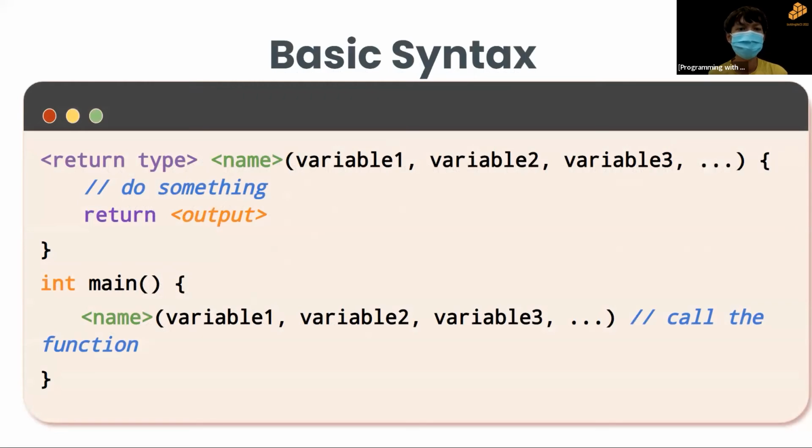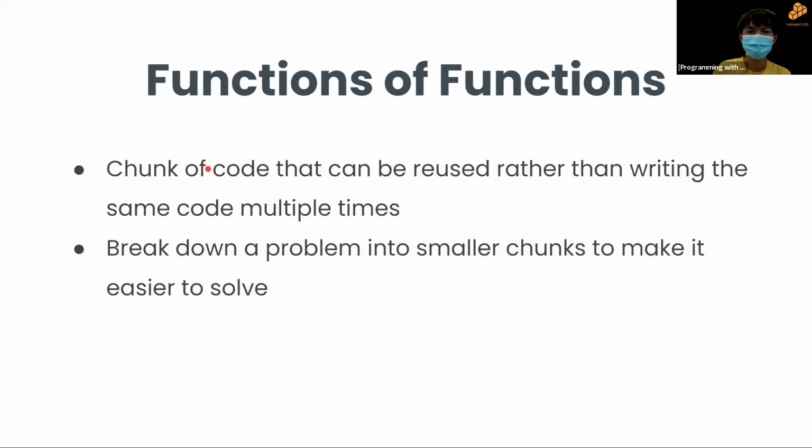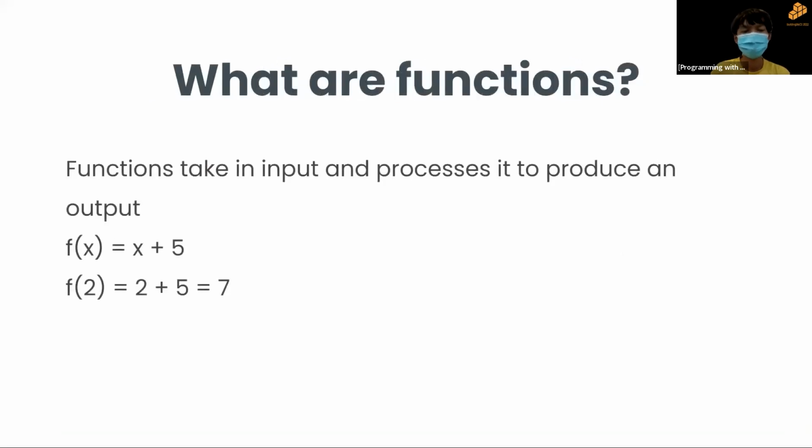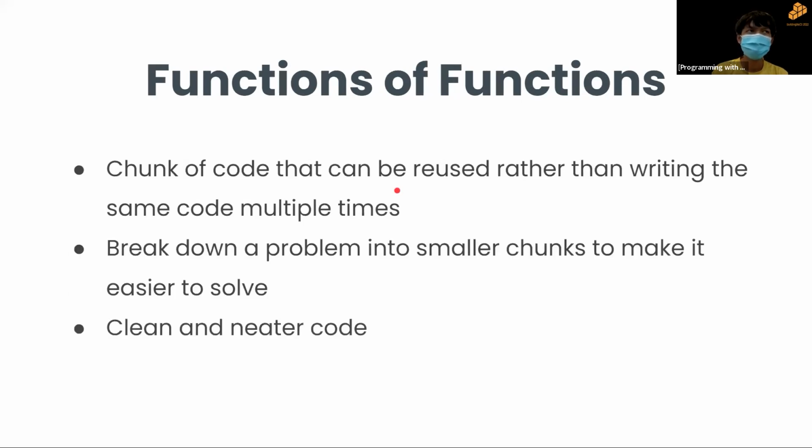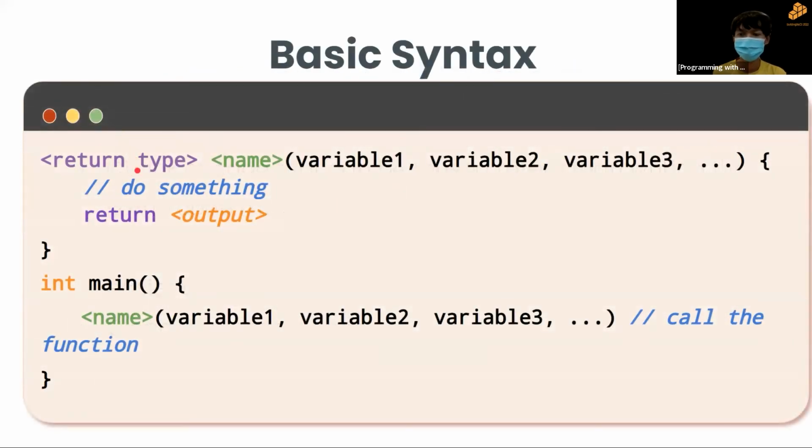So here is the basic syntax of a function. This might look overwhelming, but let's go through this one by one. The first thing is the return type of the function. If we go back to the previous example in math, f(x) equals x plus 5, the data type of the output is a number. It can be an integer or a float. In this case, we write int or float as the return type. You do not need to write the angle brackets. This is just here for the purpose of explanation.